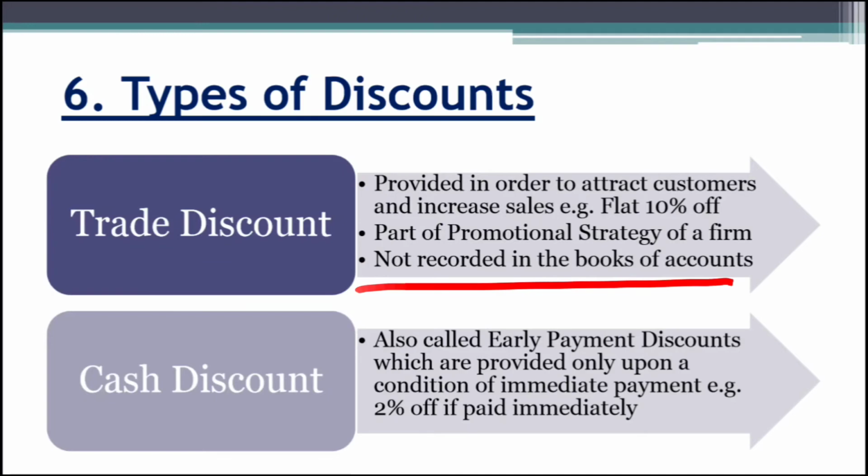But we record cash discount, which is also known as the early payment discount. These cash discounts are provided only upon a condition of immediate payment. That means they are not provided to the public, they are provided only to the customers who pay us the cash immediately. Okay, it is the early payment discount. So we need to record cash discount, as it is not a general case. So we record cash discount in our books of account.